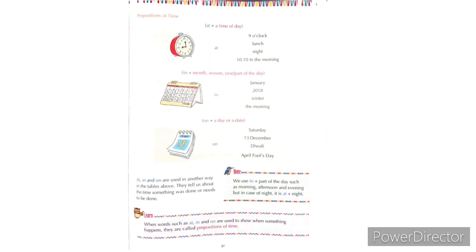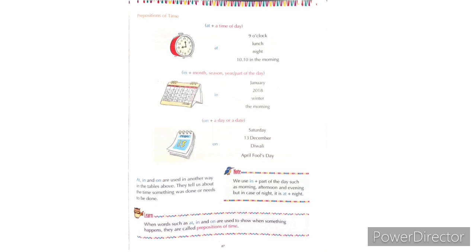Now, we use words like at, in, and on to show when something happens, to show the time of happening of any event. Understood? We use at, in, and on to show when some event is happening, the occurrence of that event. So preposition of time is used to tell when anything happened, to show the occurrence of the event.